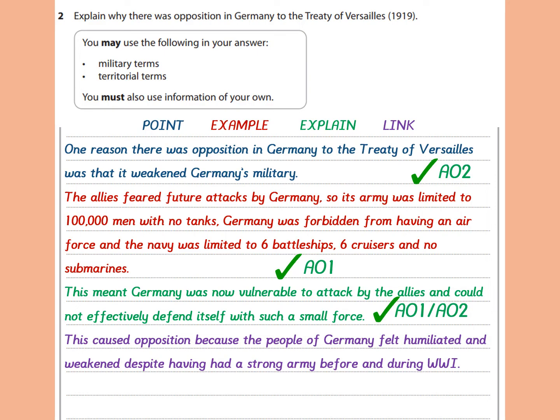And then I've added in an extra bit of AO1 and AO2 here, showing the effect that this had on Germany and why it might make it unpopular. And then I've really focused it and linked it back to the question in a logical and structured way at the end: this caused opposition because. If you haven't included some sort of phrase like that within your answer, the chances are the examiner is not going to be thinking that you're particularly focused on the question here, the focus on why there was opposition. So it's a good strong start, but it's not a full answer. Let's see what I would write next.